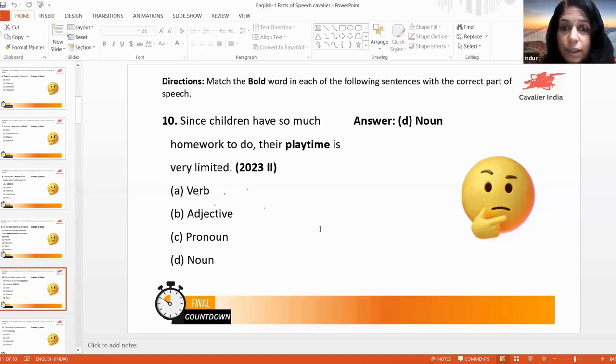What is this there, THEIR? Pronoun. What is their? Pronoun, adjective pronoun. Playtime is the noun there.